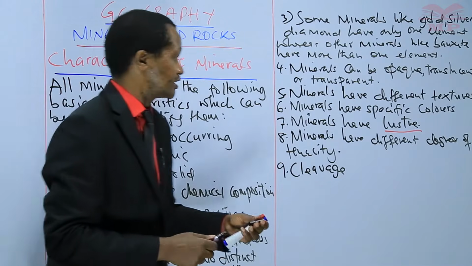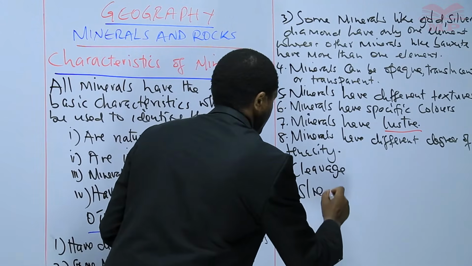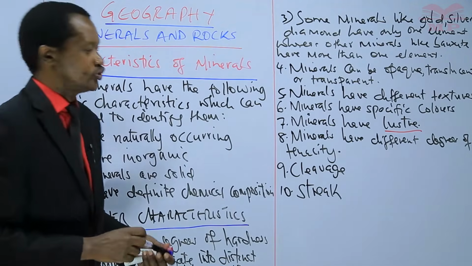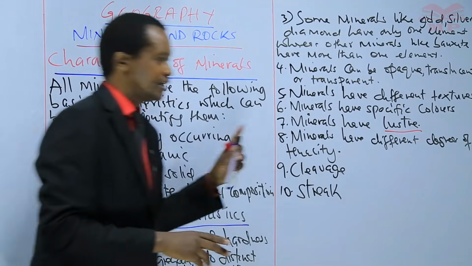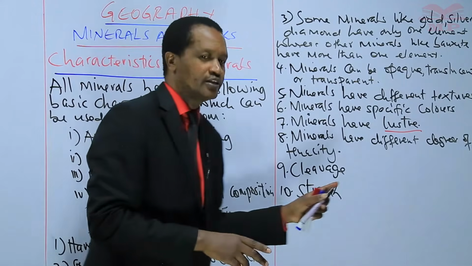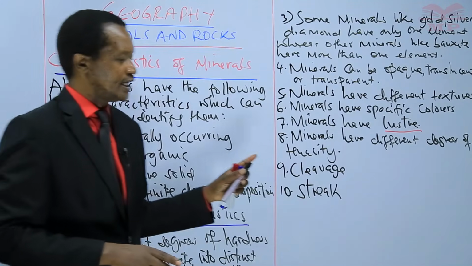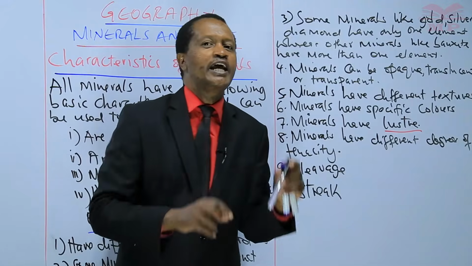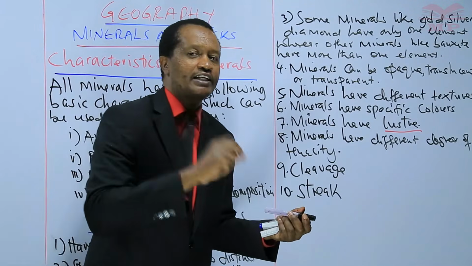Then lastly, another characteristic is in relation to number 10, streak. Streak. How is it a characteristic? What's the meaning of streak? Now, learners, by streak, we mean the color that a mineral leaves when it is rubbed against a hard surface.